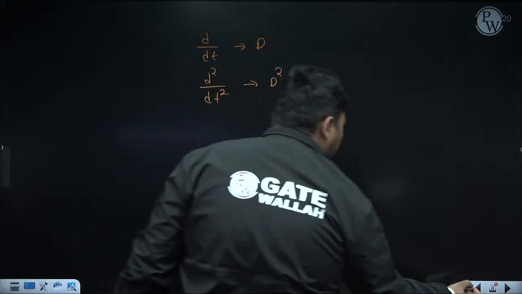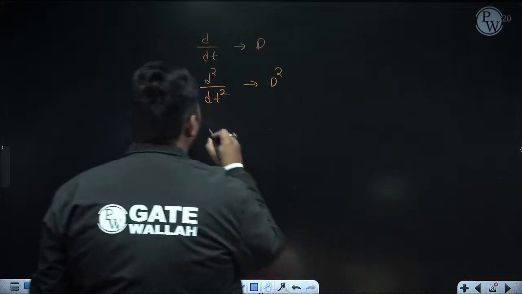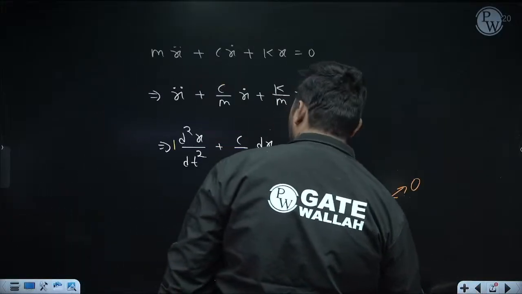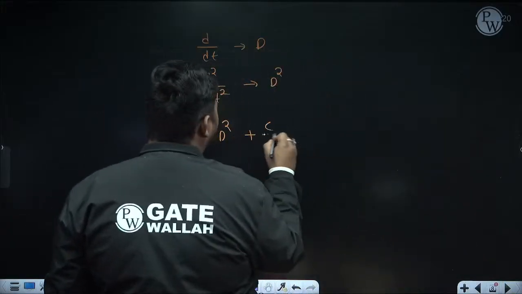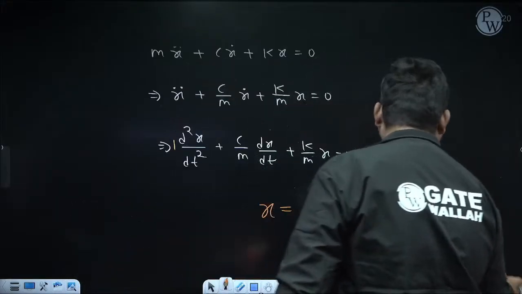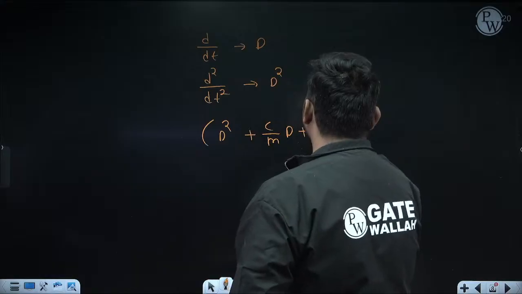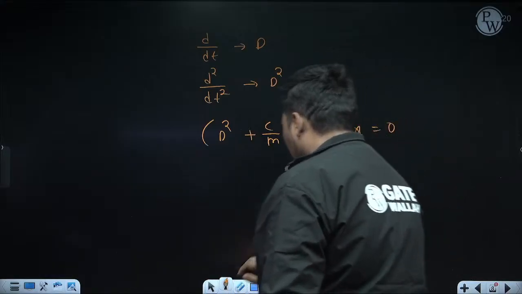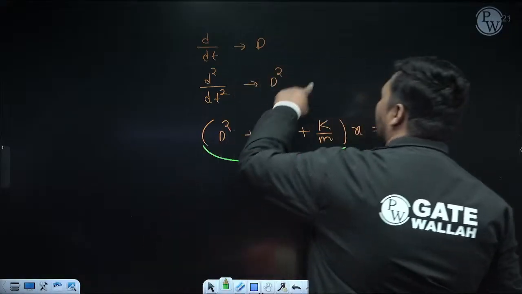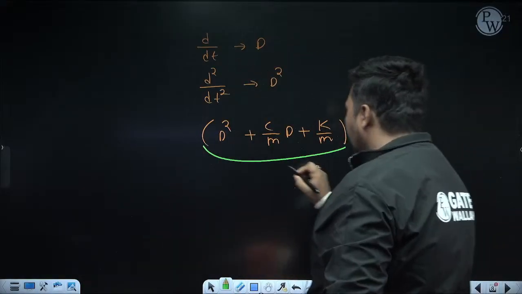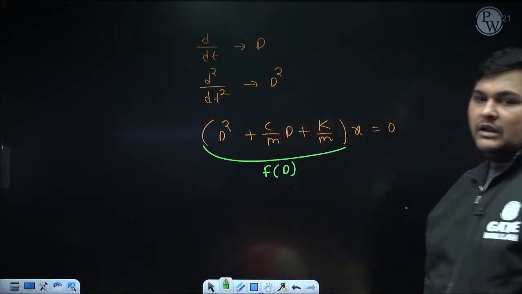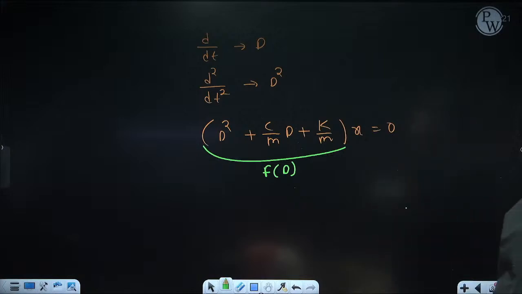This derivation is just for understanding. The equation will become D square x plus c upon m Dx plus k upon m x, taking x common, equal to 0. So if it is a linear differential equation with constant coefficients, after this replacement you will always get a function of the operator D. Right now we already know PI is 0. We have to calculate CF.